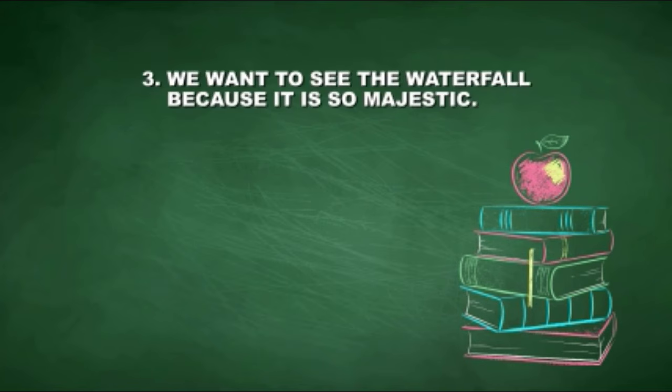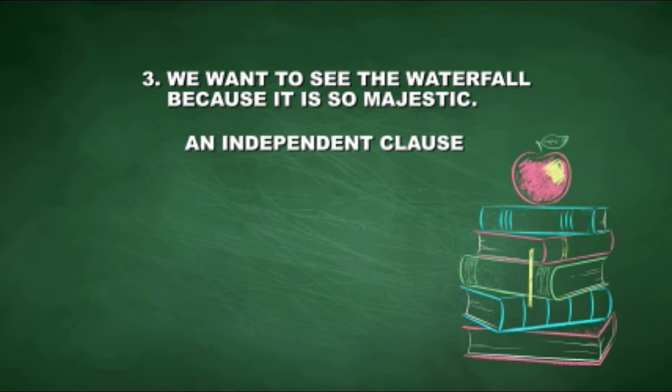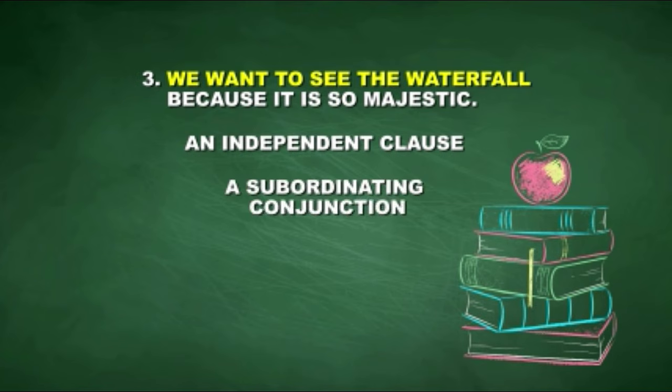Here's sentence 3. We want to see the waterfall because it is so majestic. What clues tell you what type of sentence we have here? First, I see an independent clause. We want to see the waterfall. Then, I see a subordinating conjunction, the word because.